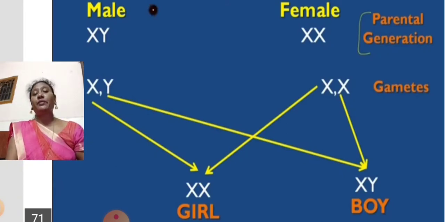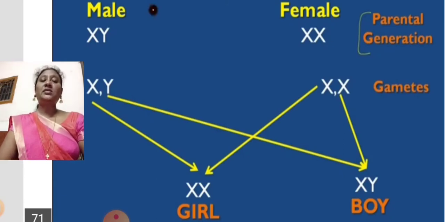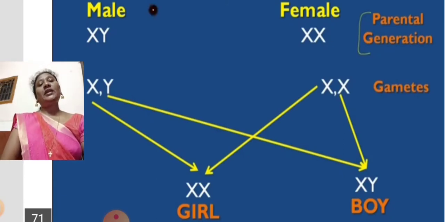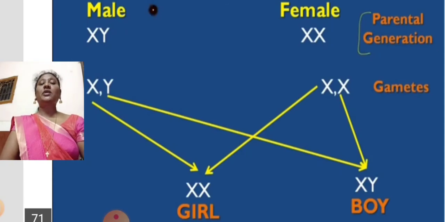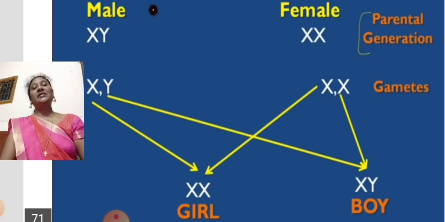They result in a boy, because the male consists of XY chromosomes, and in this zygote also we find XY chromosomes. So the resultant baby is a boy. And if the father releases an X chromosome, as the mother always has only X chromosomes, she also releases an X, and the XX chromosomes resemble a female. So it results in a baby girl. So always the responsibility of determining the sex depends on the father, not the mother.